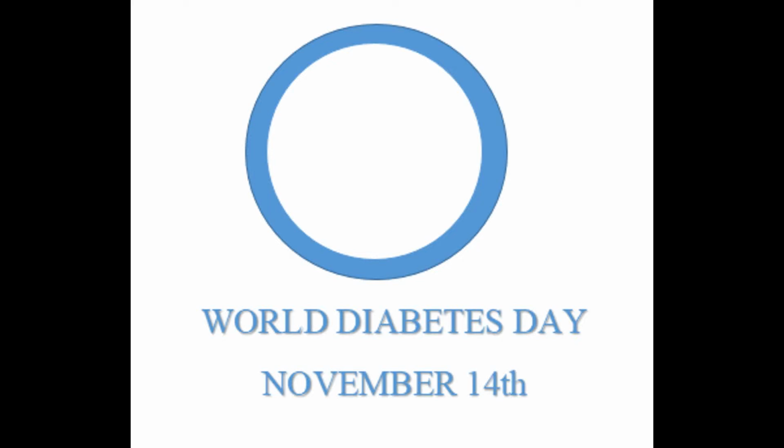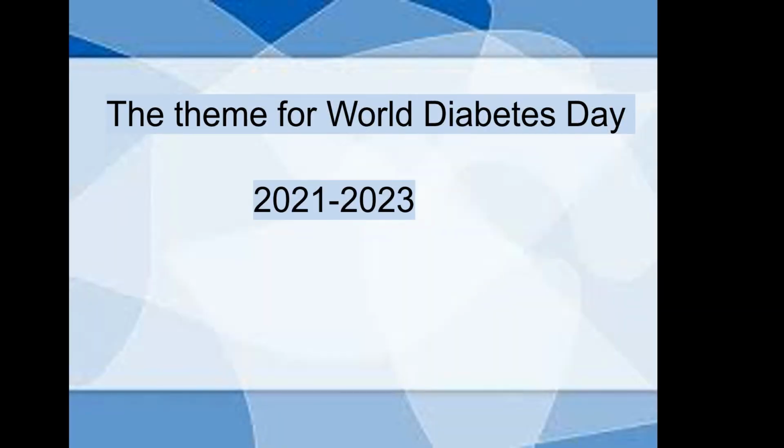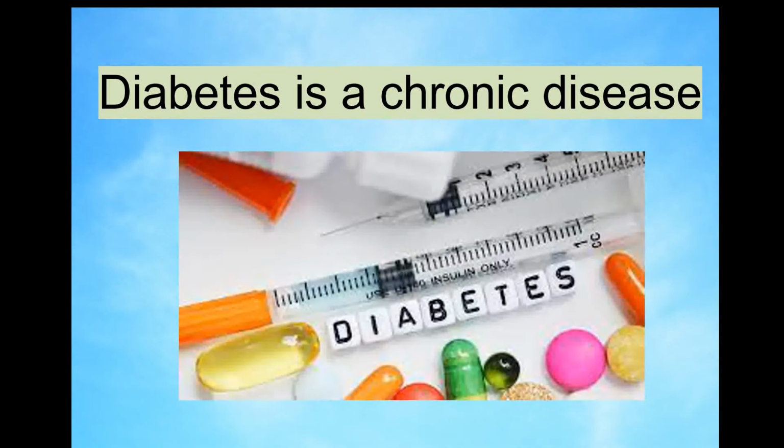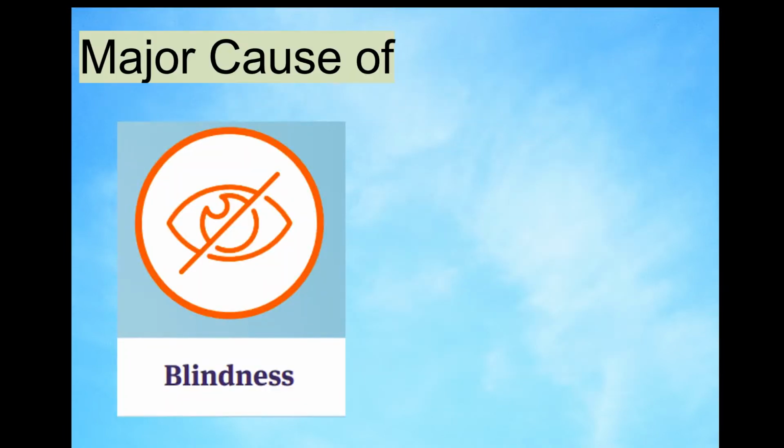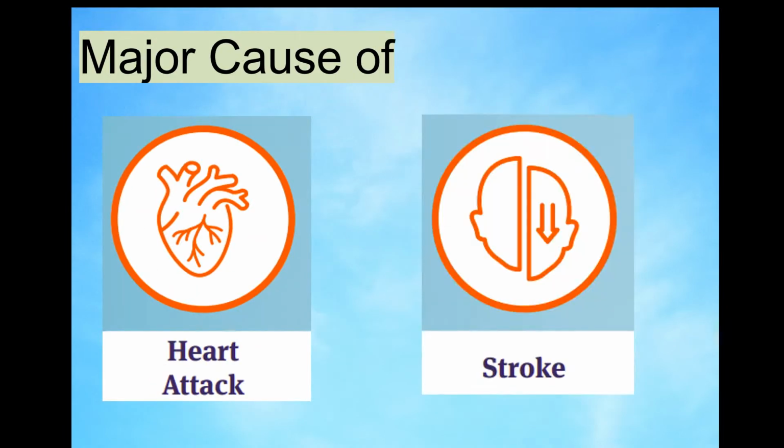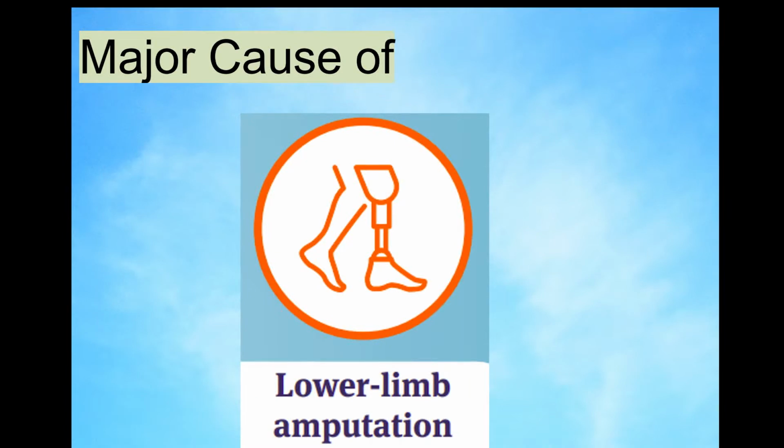World Diabetes Day is celebrated on 14th November every year. The theme for World Diabetes Day 2021 to 2023 is Access to Diabetes Care. Diabetes is a chronic disease. It is a major cause of blindness, kidney failure, heart attack, stroke, and lower limb amputations.